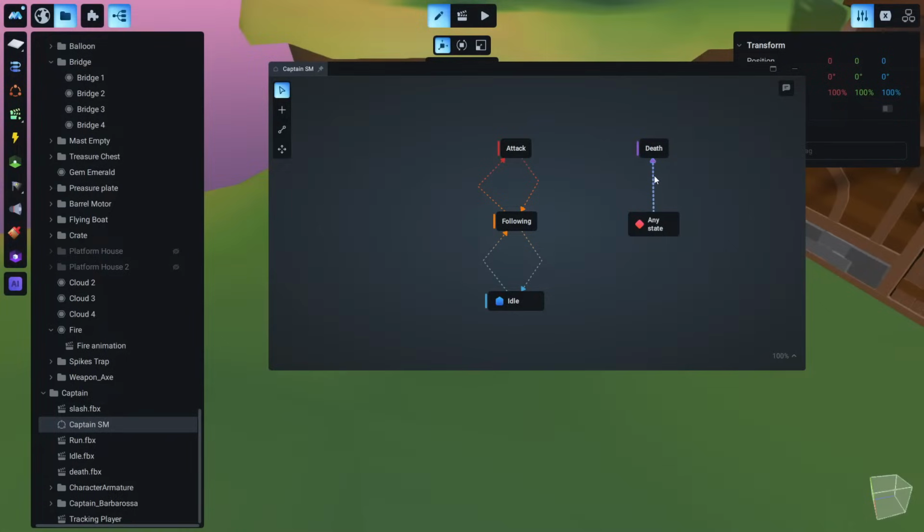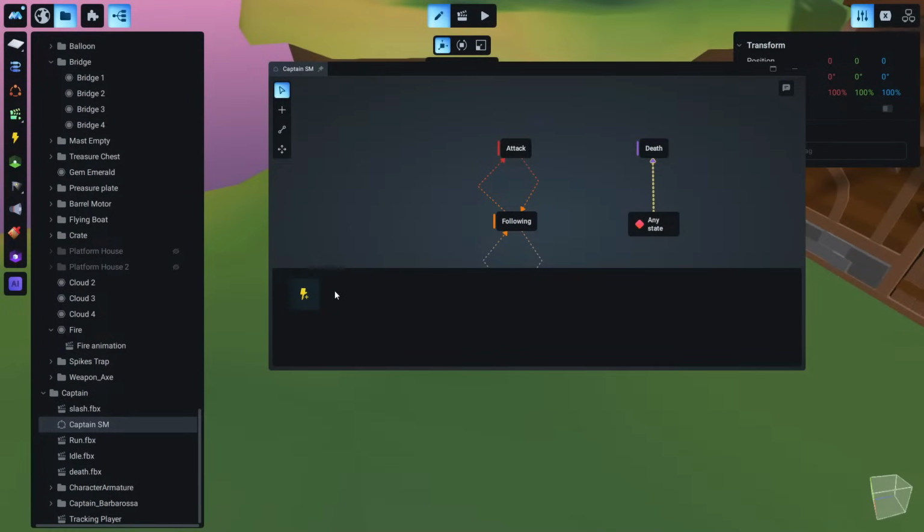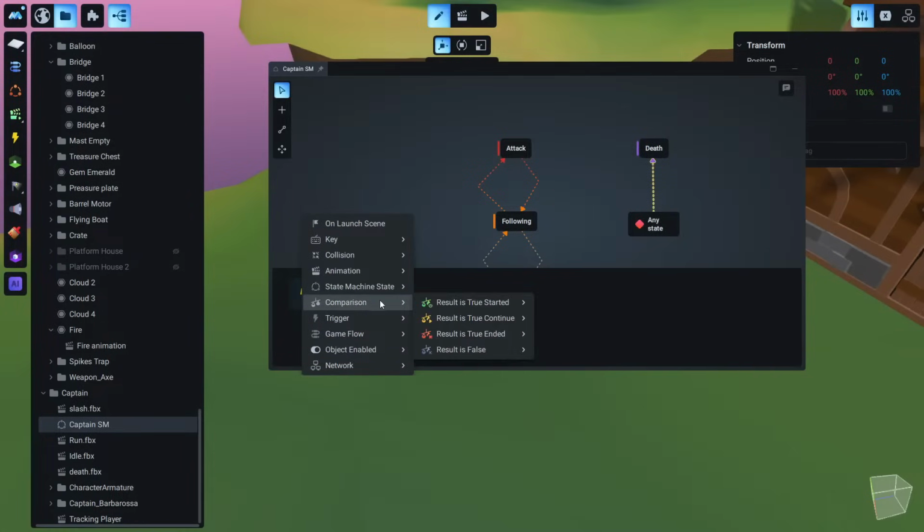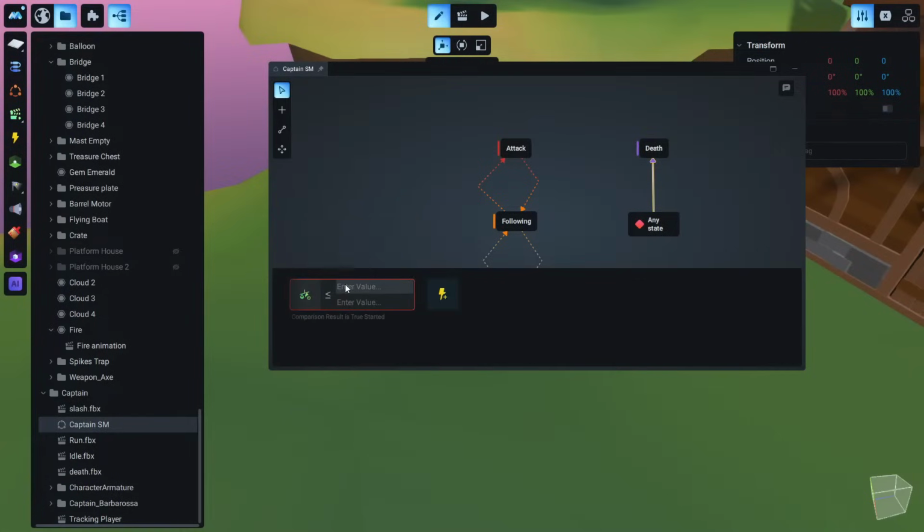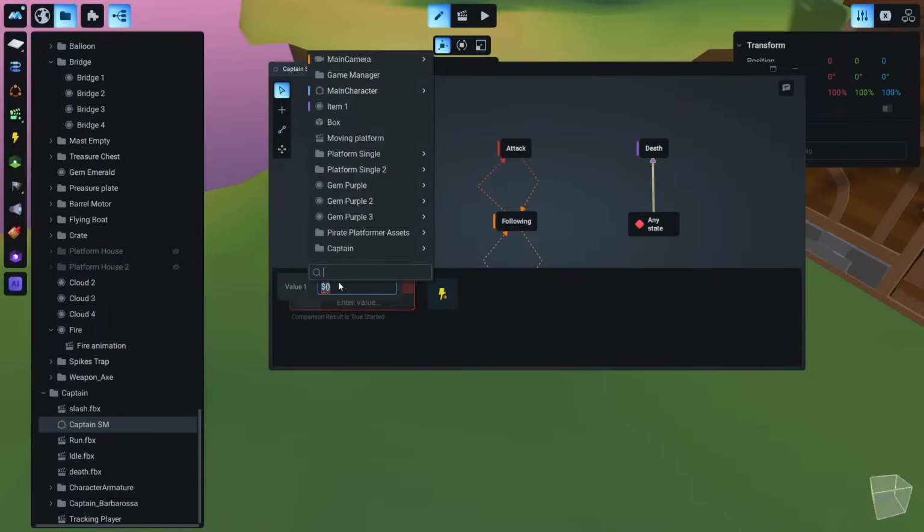So let's set the rules here. As I said before, if the character's health is 0, the character should be in death state. So let's go to comparison. We compare, comparison started, and right now we will choose less or equal. Okay, so let's insert our variable here. So $sign again.